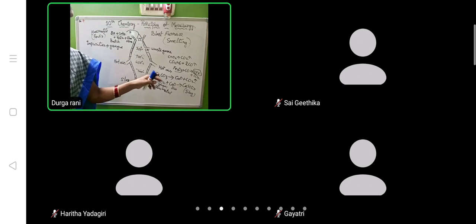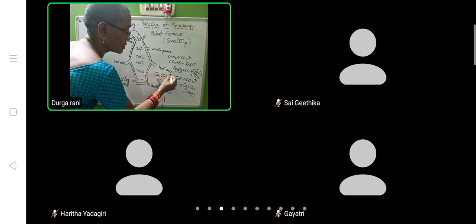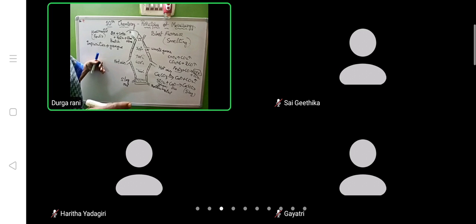CaCO3 means limestone. After strong heating, it is the calcination process. See, I told you in the blast furnace there is a possibility of roasting and calcination both happening. Normally roasting is strongly heating the substance in the presence of oxygen, and in the other case we heat the substance in the absence of oxygen. Both things will be possible. Here this reaction is the example for calcination.